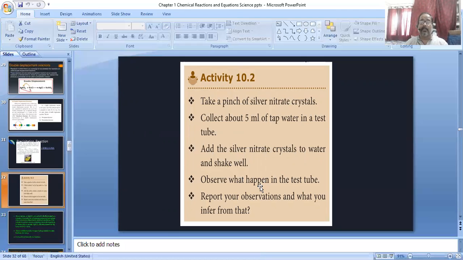You observe that when silver nitrate is mixed with the water, it cannot completely dissolve. That means one type of substance is present in precipitate form, meaning solid form. And after that, sometimes we observe the upper area is covered by water, and the crystals just collect at the downside or bottom of the test tube. So this is called a precipitate reaction.